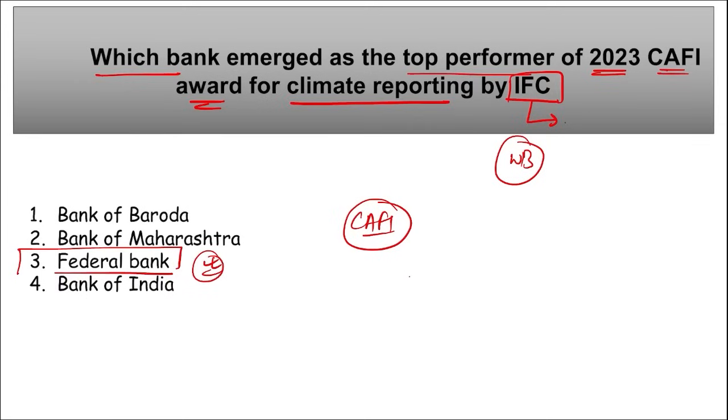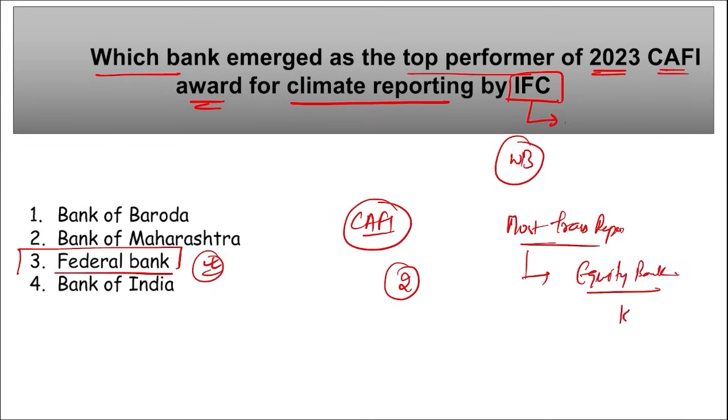Correct. And remember, Federal Bank emerged as the standout performer by securing 2 positions on the global stage and 4th recognition in the South Asian region. Right, mark this. Apart from this, some other institutions were also there, that is, the one with the most transactions reported. It was Equity Bank. They are a foreign bank. Equity Bank is of Kenya. Just remember this also. This is apart from this knowledge.